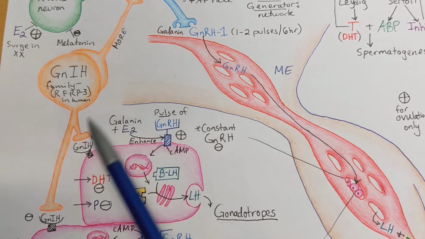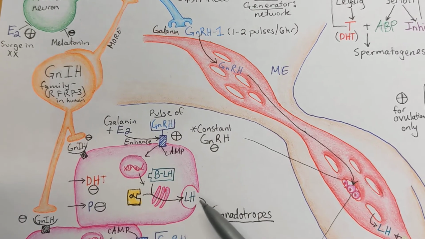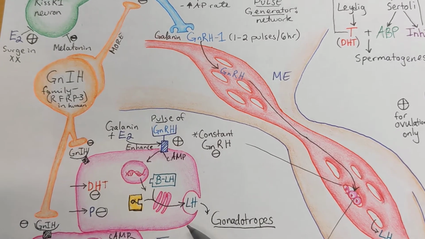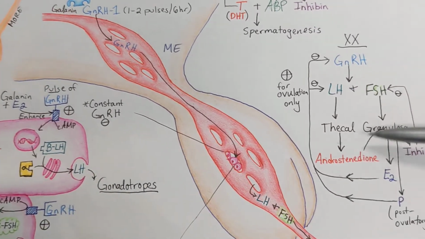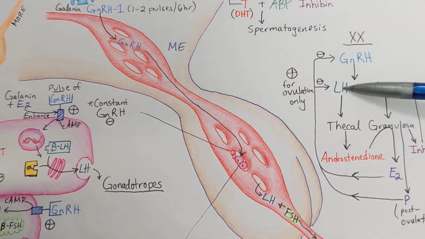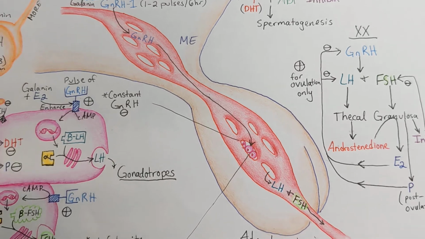And so this is just one more way where you get this surge of LH on top, or kind of in opposition to the normal negative feedback on LH during the rest of the cycle.